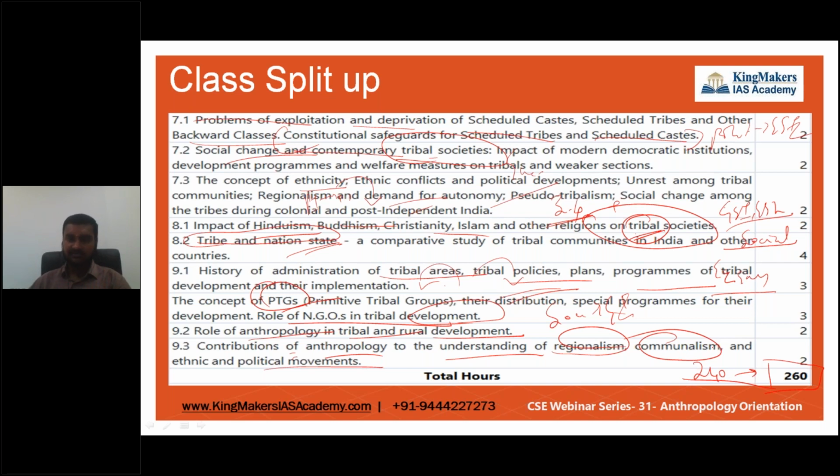This is the detailed split-up of the course, and I've read every word in the syllabus. You would think this is the biggest syllabus, sir, and no other subject has this kind of syllabus. This is the brief explanation of the syllabus. I'll be showing you certain questions at random, so that you will see that no question which appears in the question paper comes from outside this syllabus. So this is a very detailed syllabus.